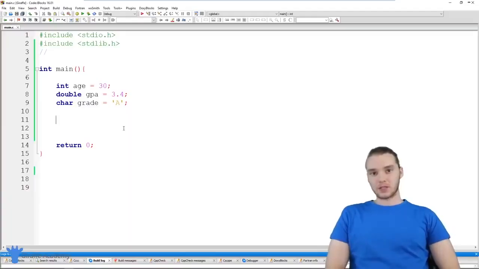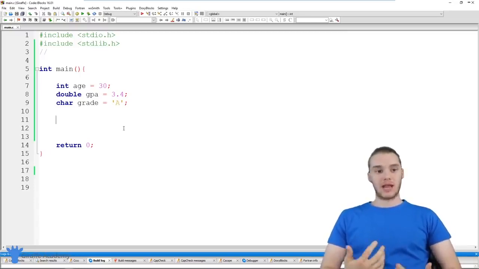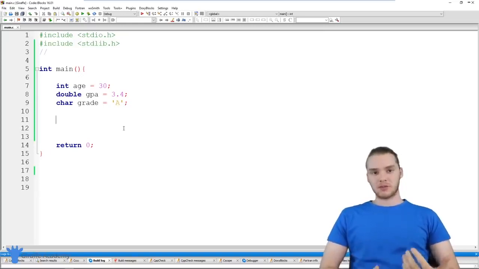In this tutorial, I'm going to talk to you guys about accessing memory addresses in C. Now, in the C programming language, a lot of times we're going to want to store different information, right? And there's a bunch of different ways that we can store information. We can use things like variables, we could use arrays, we could use structs.